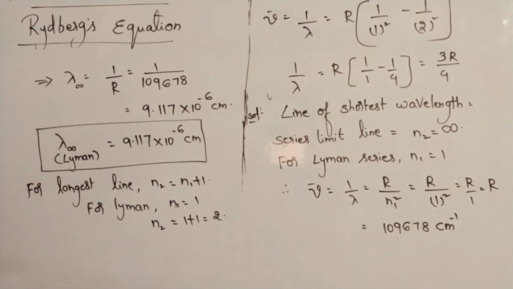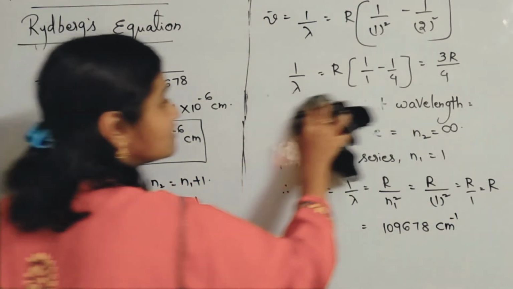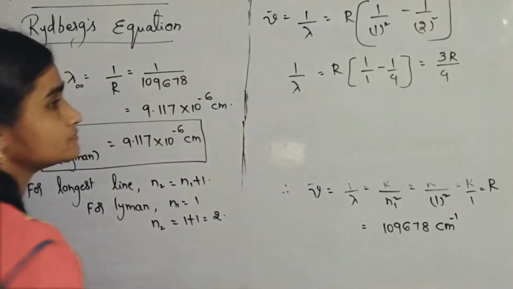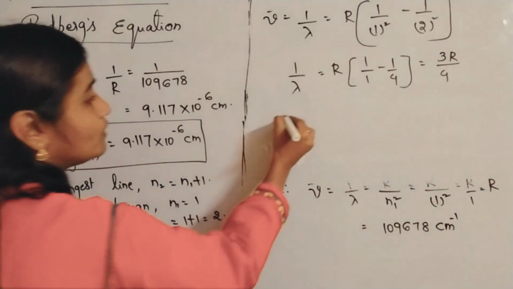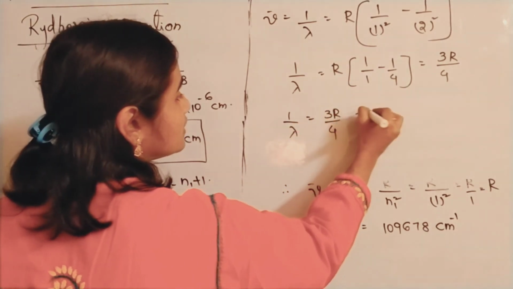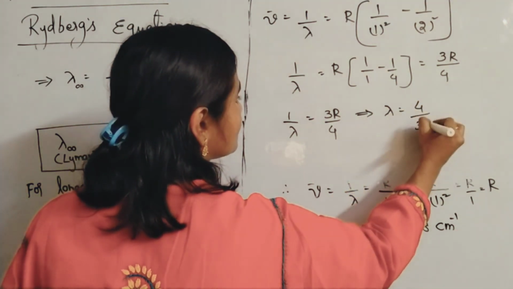So 1 by lambda is 3R by 4, that implies lambda is 4 by 3R.